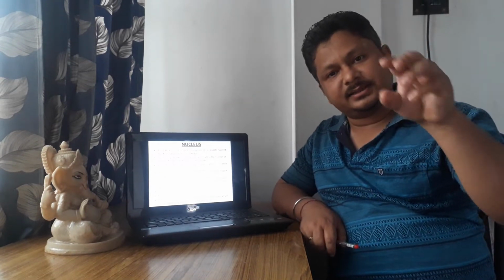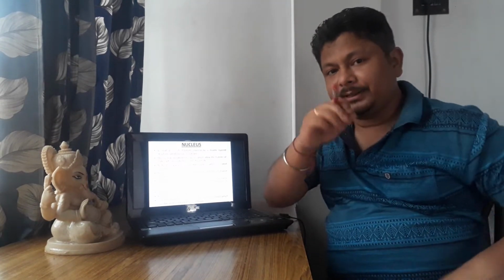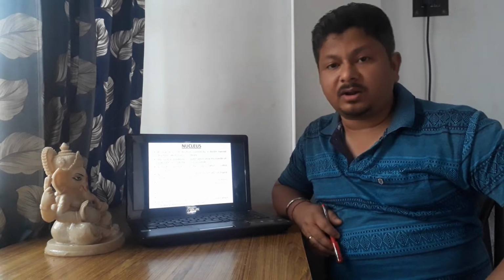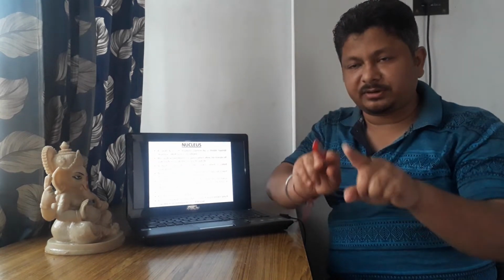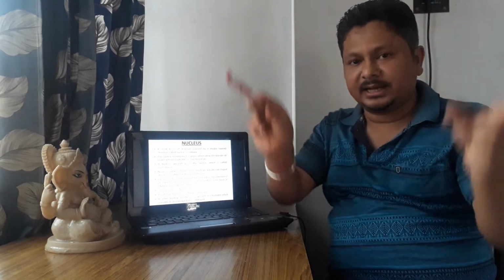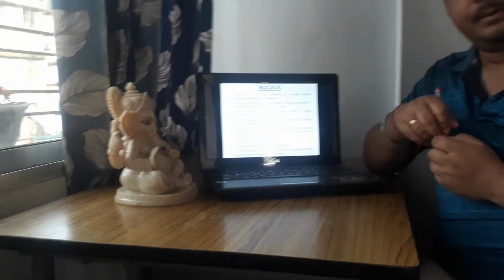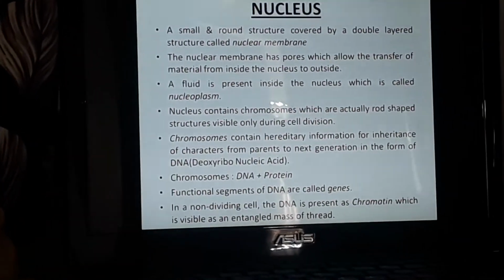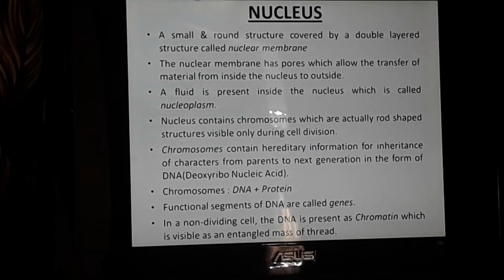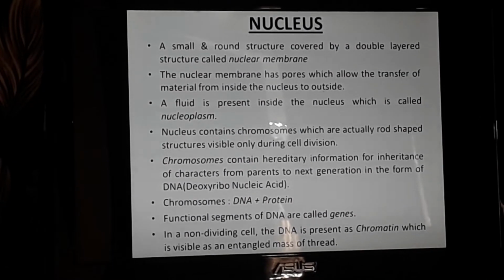Now the nucleus is located inside the cell, so it is an important cell organelle, and the nucleus is covered by a membrane called the nuclear membrane. The outer portion of the nucleus is covered just like this, a round cover-like structure, and that cover-like structure is called the nuclear membrane. It is a small round structure, but the structure is double layered, and it is called the nuclear membrane.